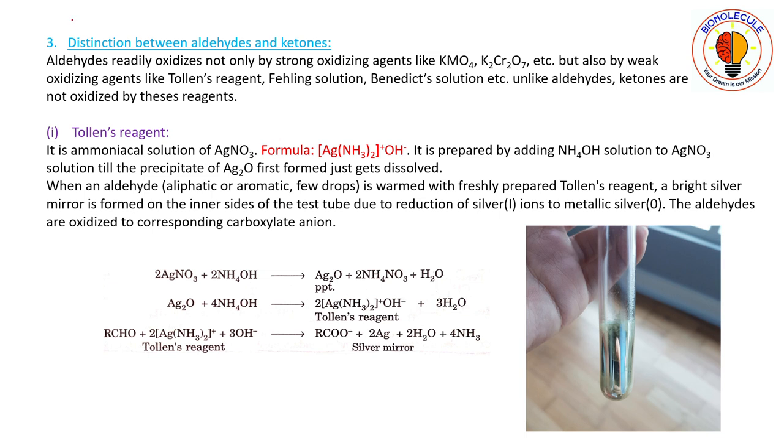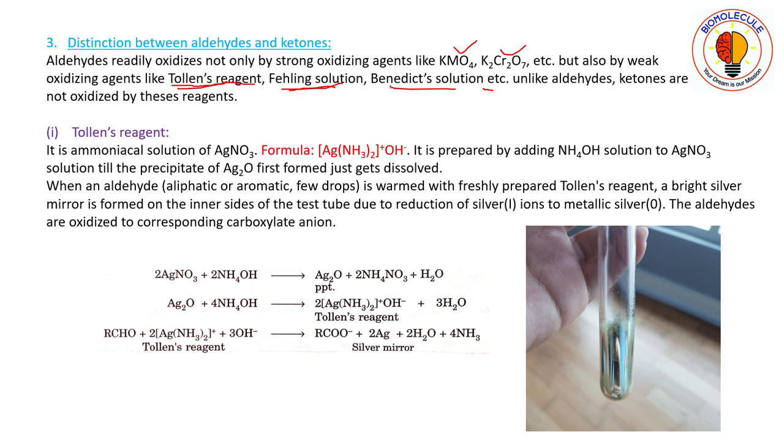Aldehydes readily oxidize not only by strong oxidizing agents like KMnO4, K2Cr2O7, etc., but also by weak oxidizing agents like Tollens reagent, Fehling solution, Benedict solution, etc. These are your practical tests, while identifying the compound, whether it contains an aldehydic group or a ketonic group.